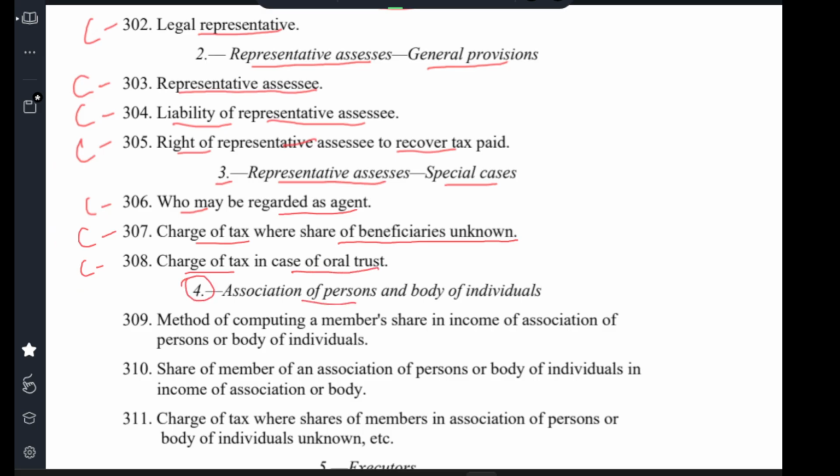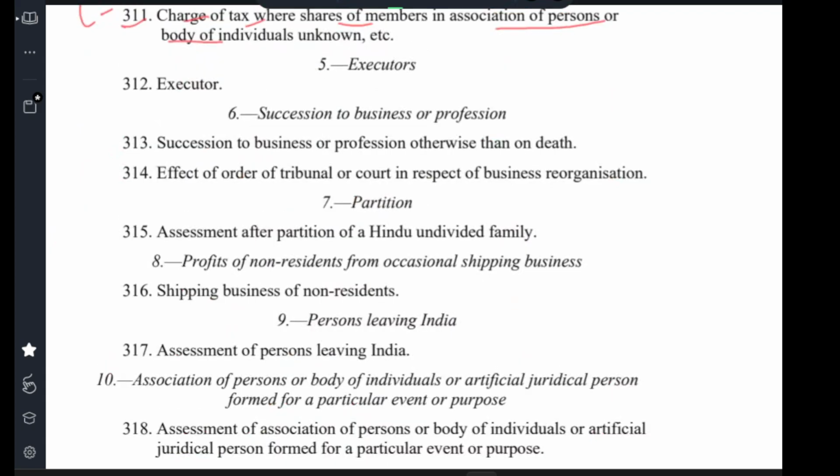4. Association of persons and body of individuals. Clause 309. Method of computing member's share in the income of association of persons or a body of individuals. Clause 310. Share of member of association of persons or a body of individuals in the income of association or body. Clause 311. Charge of tax where share of member in association of persons or a body of individuals is unknown,